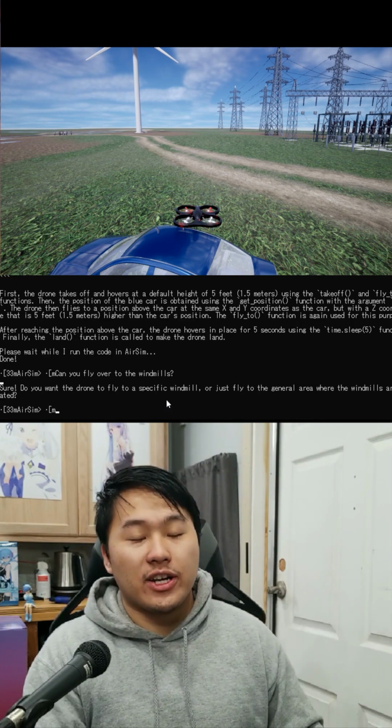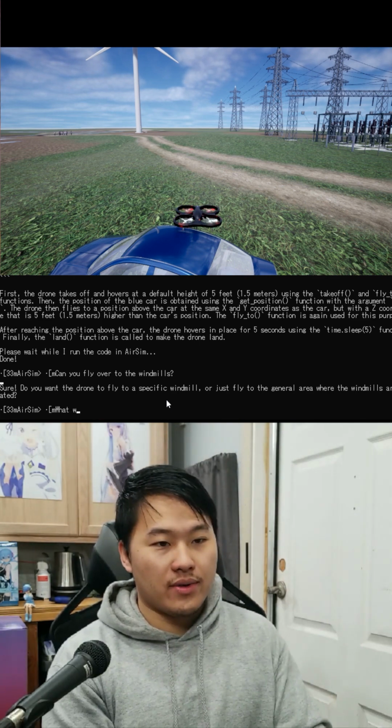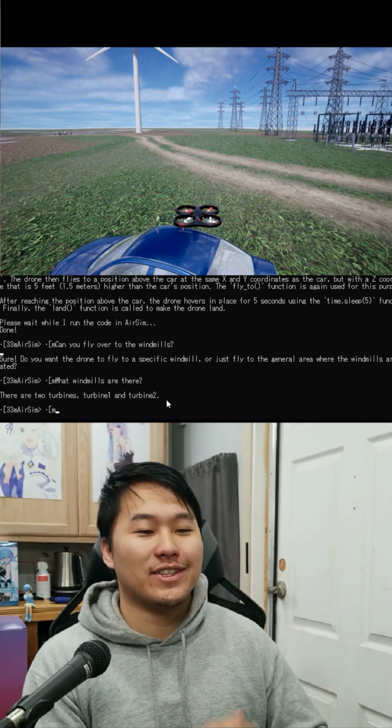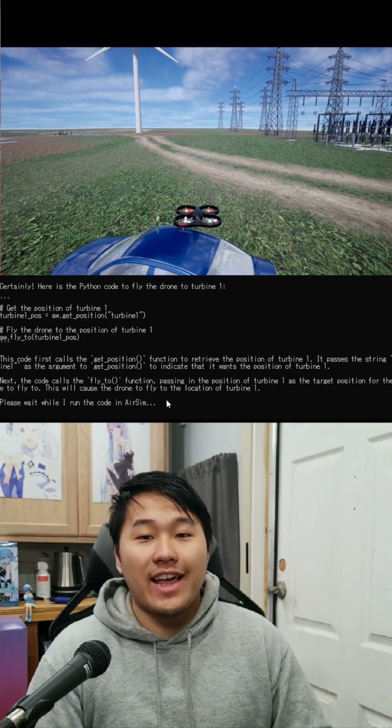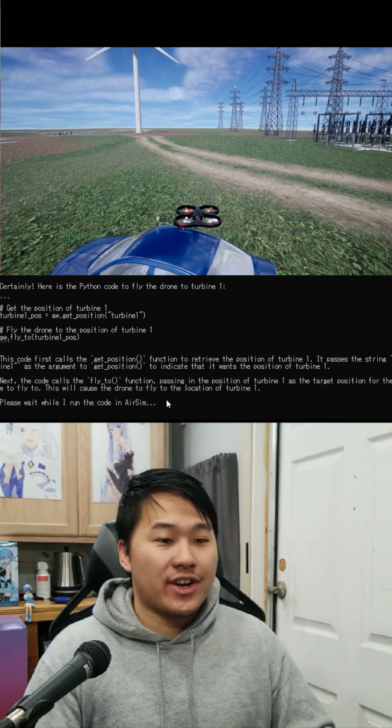And now it's going to ask me a clarifying question because I was unspecific. So what windmills are there? So they're actually turbines, so there are 2 of them. Okay, so I had an issue with one of my previous commands, so now I'm just stuck above the car, and it's trying to implement the next.